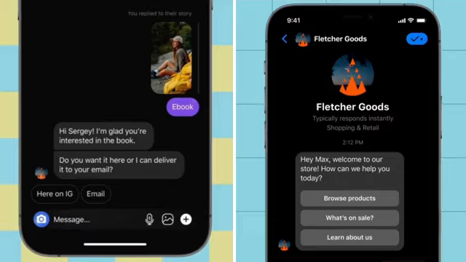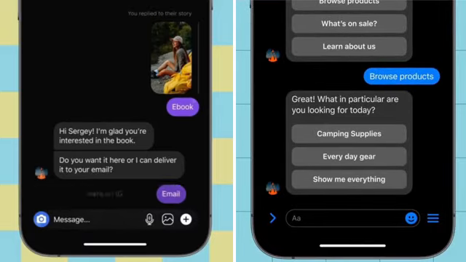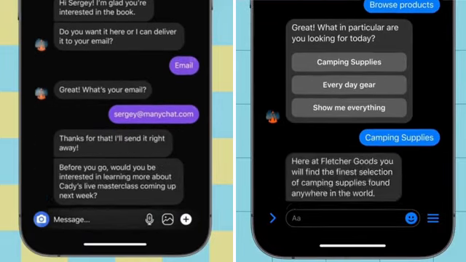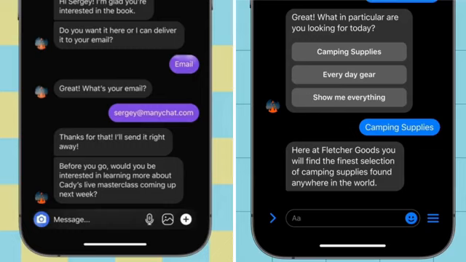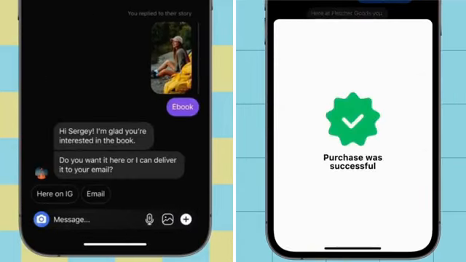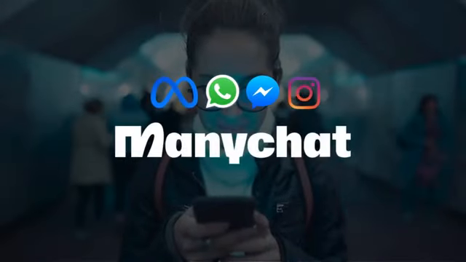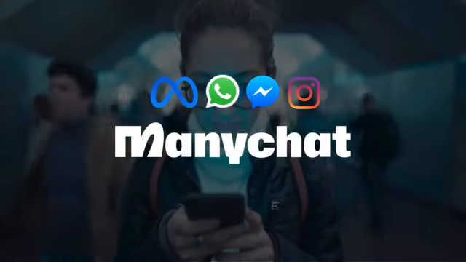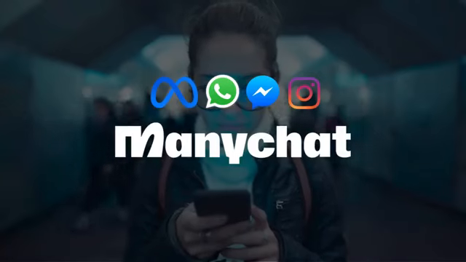Did you know on Autopilot you can drive significantly more leads and sales, as well as automate conversations from directly inside your social media inboxes? Pretty cool, huh? This is an absolute game changer for businesses that lean on social media for marketing activities. The tool that enables you to do this is called Manychat, allowing you to sit back or focus on other important jobs, while Manychat automates conversations and turns your followers into dollars through Instagram, WhatsApp, and Messenger DM marketing.